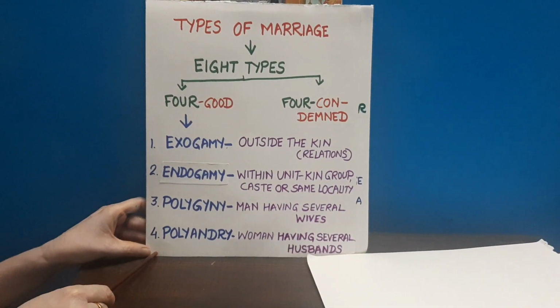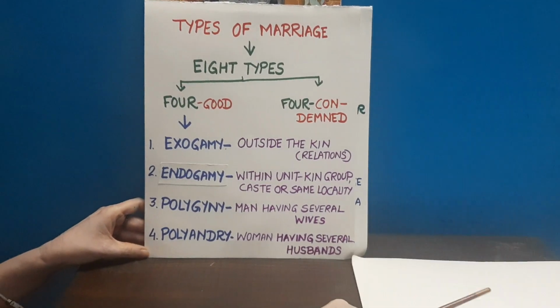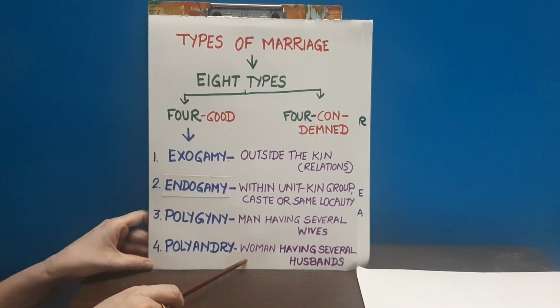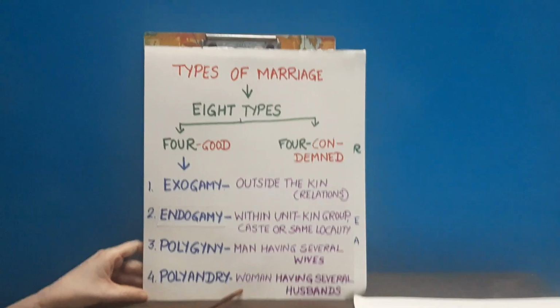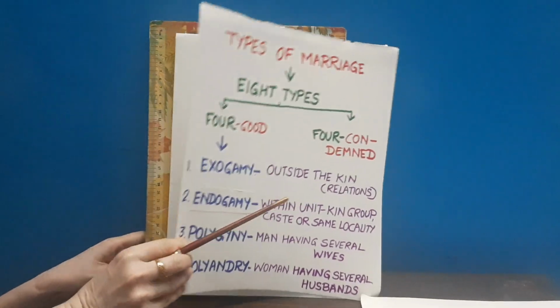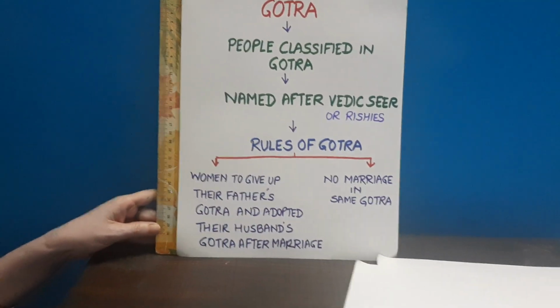And the fourth was polyandry, where a woman has several husbands. The greatest example of this is from the Mahabharata, and that is Draupadi. That is why in this chapter, various examples are taken from the Mahabharata.